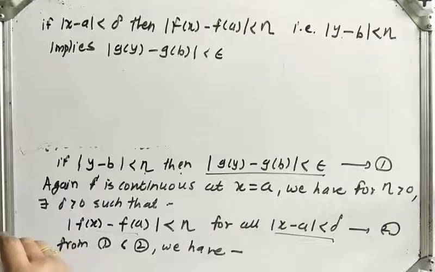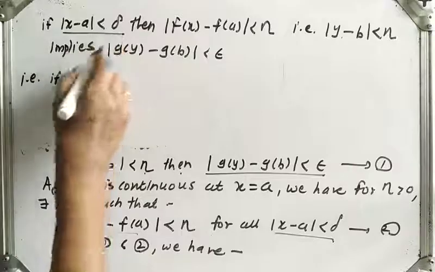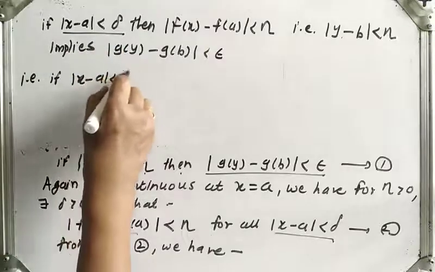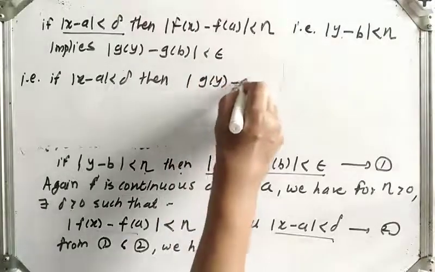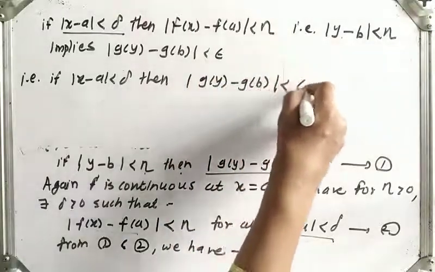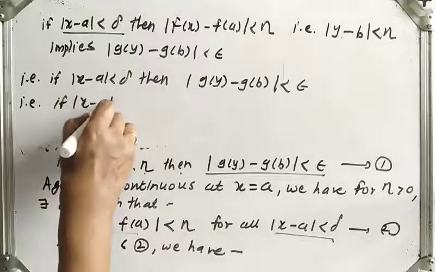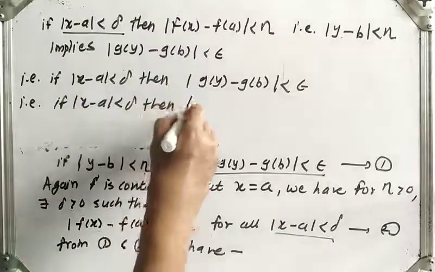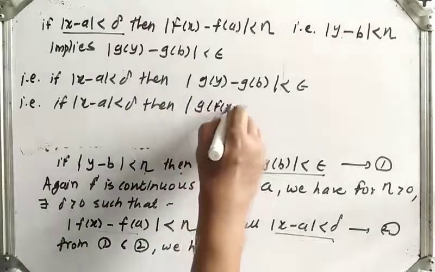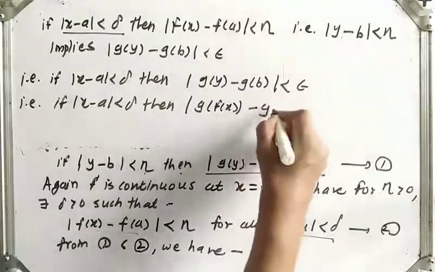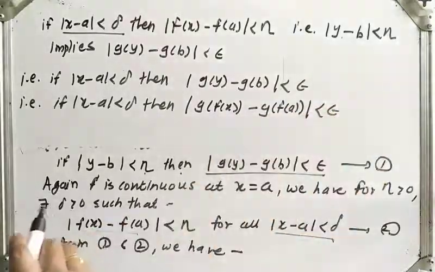That is what we get finally, that is, if mod of x minus a is less than delta, then mod of g of y minus g of b is less than epsilon. What is y? y is f of x, right? Minus g of, what is b? b is f of a, less than epsilon.